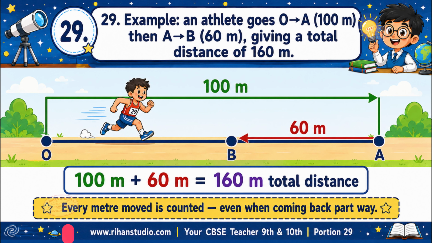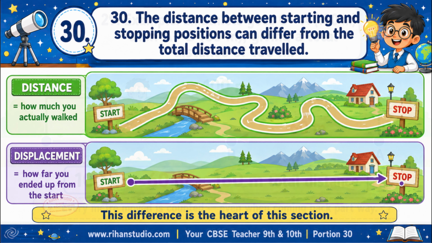To find distance, simply add all the path lengths. 100 meters plus 60 meters equals 160 meters. Even though she came back part way, every meter she moved is counted. The distance between starting and stopping positions can differ from the total distance traveled.